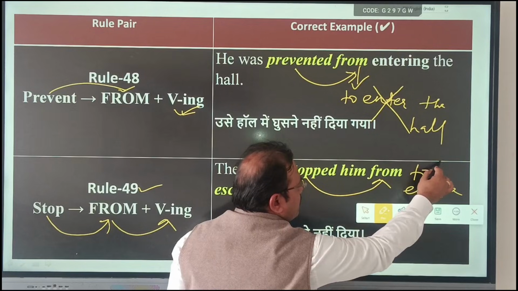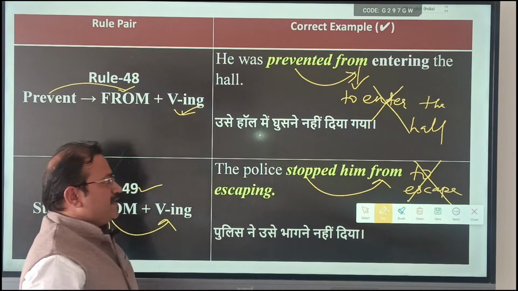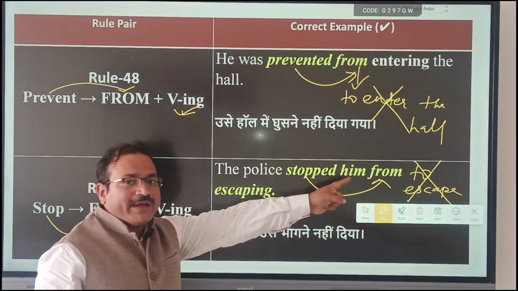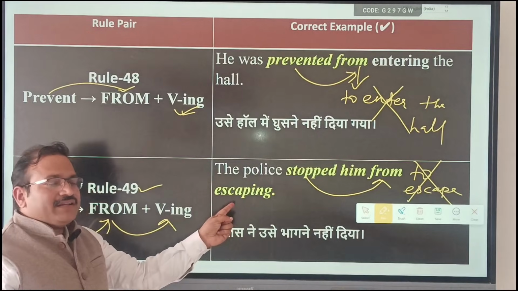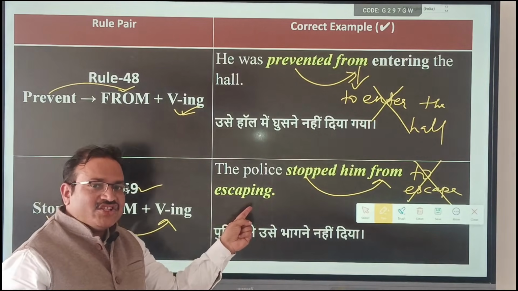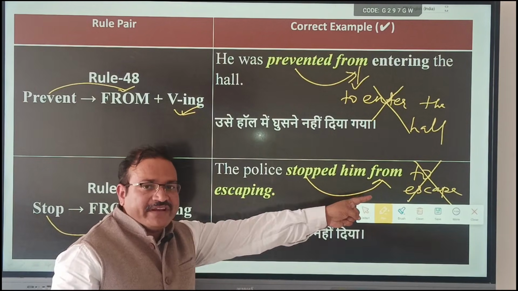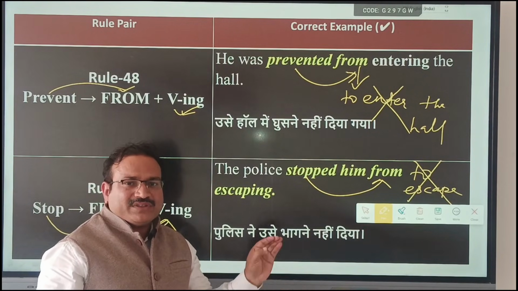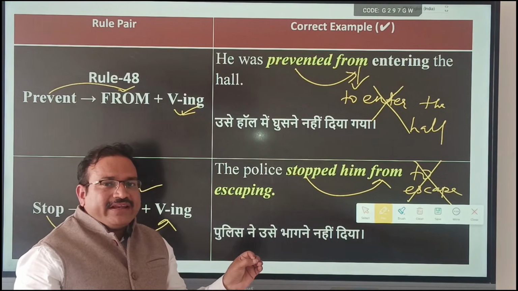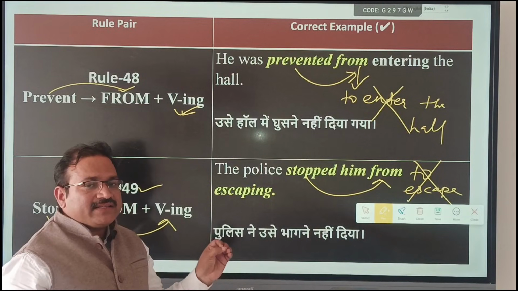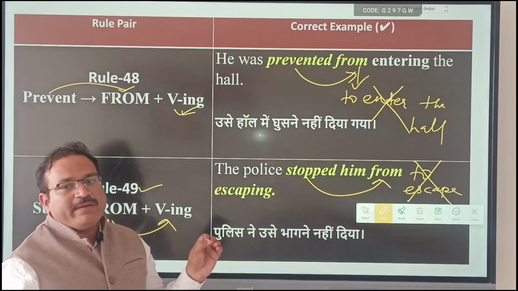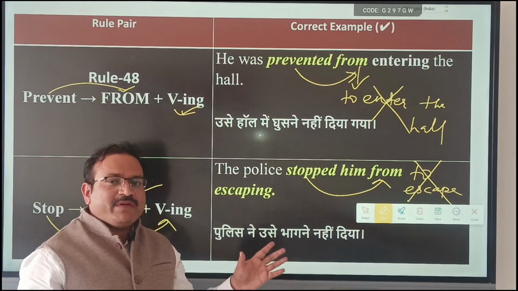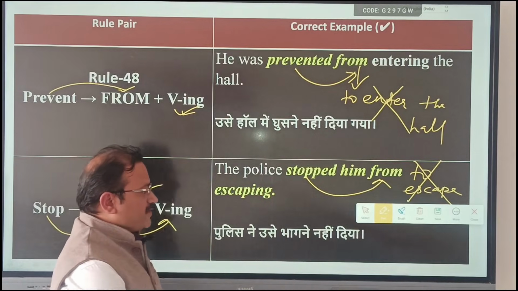To infinitive, which is wrong. Stopped will always be followed by from and verb with ing, not by to infinitive, to plus verb. So these are small areas that you have to keep in mind. These are the rules which we have to keep in mind. Many questions have been asked based on these rules.